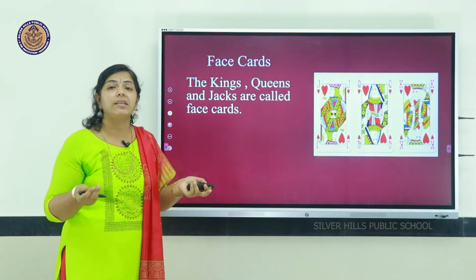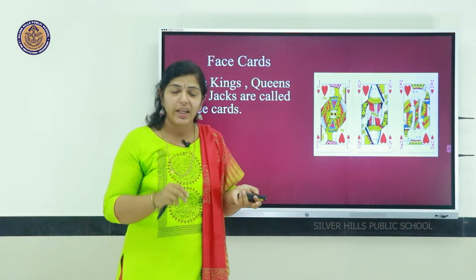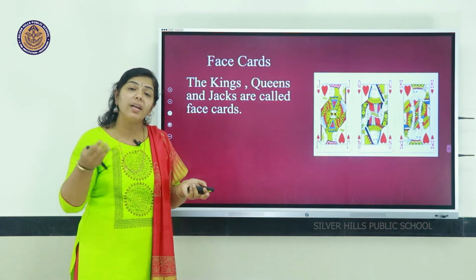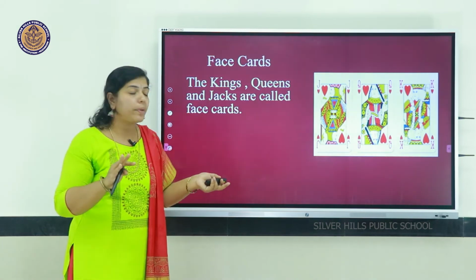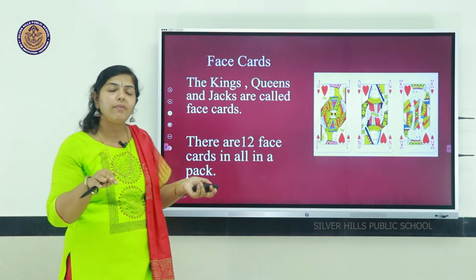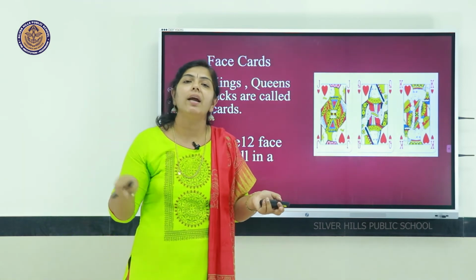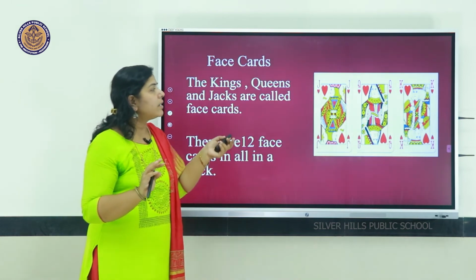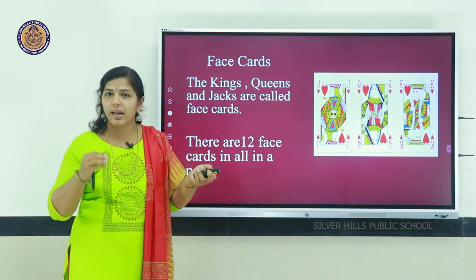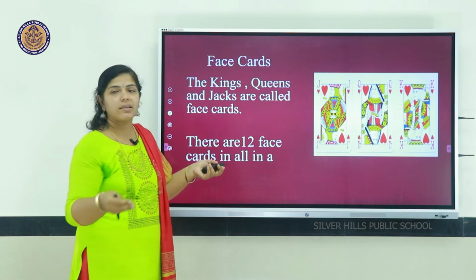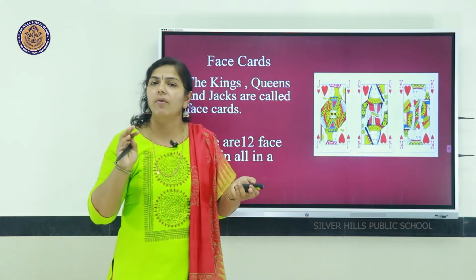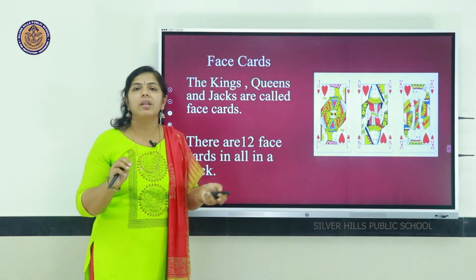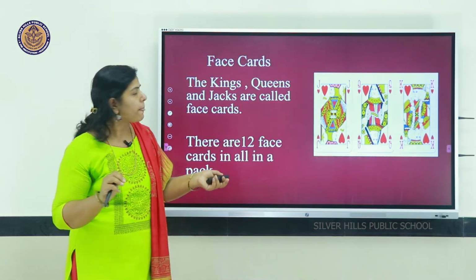So, how many face cards will be there in a pack? Each symbol will have 3 face cards. And how many symbols are there? 4 symbols. So, there will be 12 face cards in all in a pack of cards. 3 king, 3 queen, 3 jack, like that there will be 12 face cards. King, queen and jack together form the face cards.